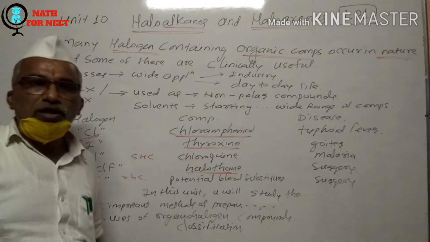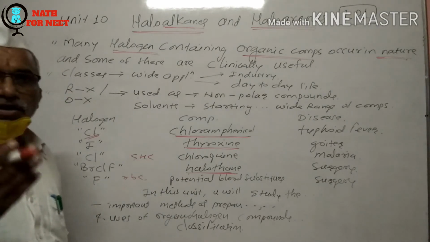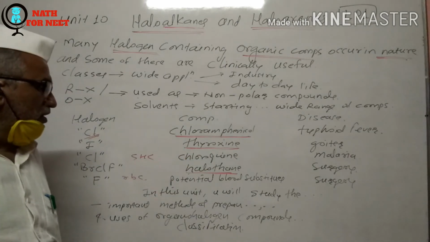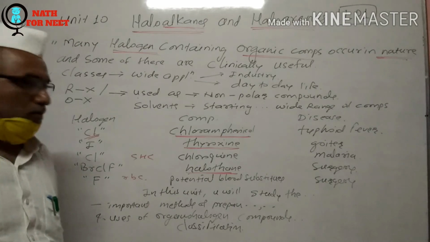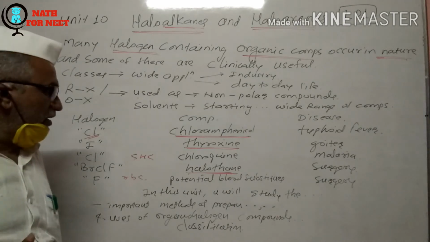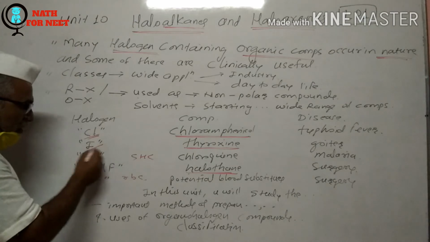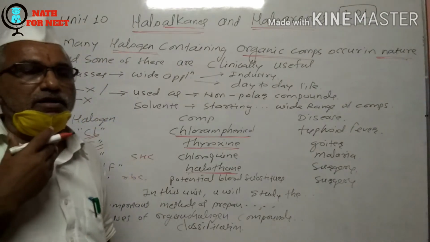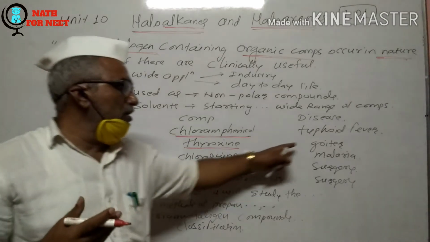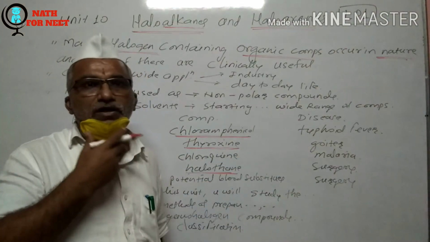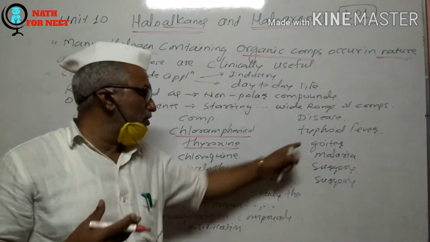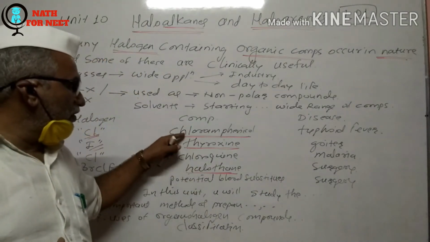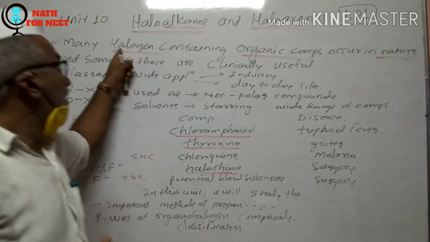Again, you already know that in our body the iodine containing hormone thyroxine is produced. This is the metabolic hormone, and whenever there is a deficiency of iodine in our body, the thyroid gland suffers and exhibits excessive growth, which leads to the disease goiter, the excessive swelling of the thyroid gland. So the deficiency of this hormone can cause that. So chloramphenicol and thyroxine are halogen containing compounds.